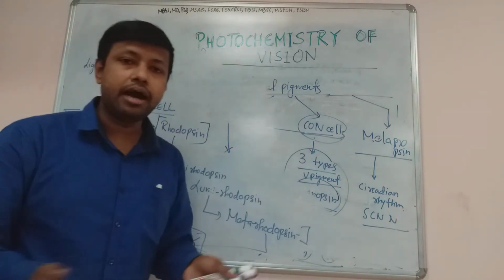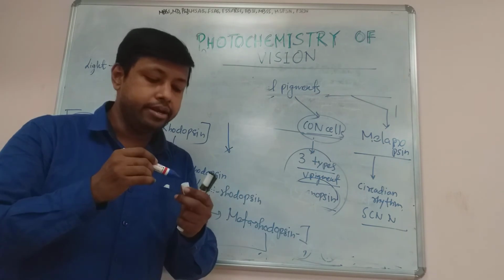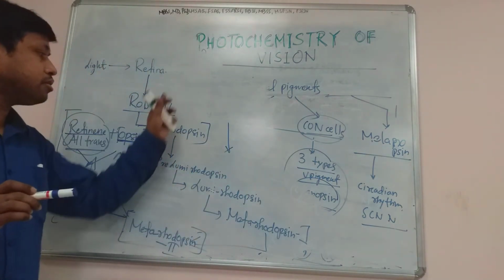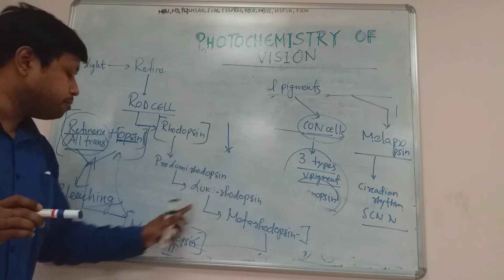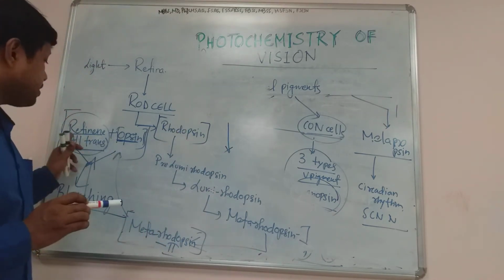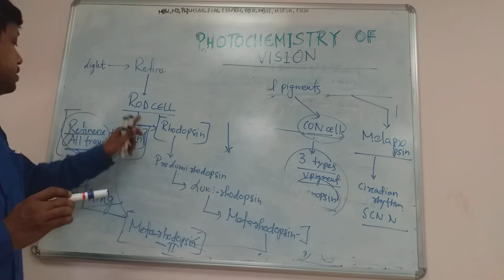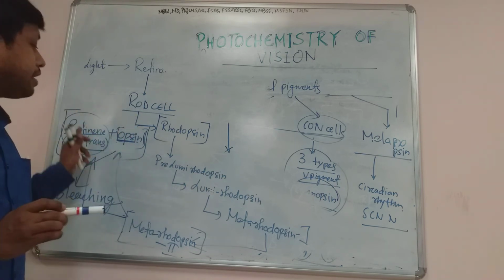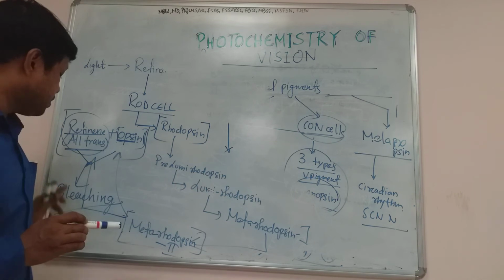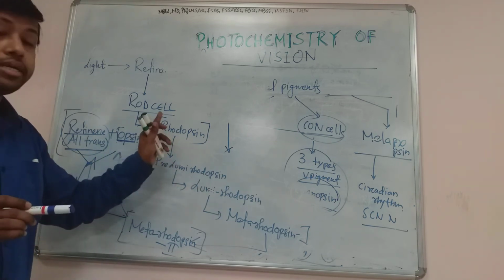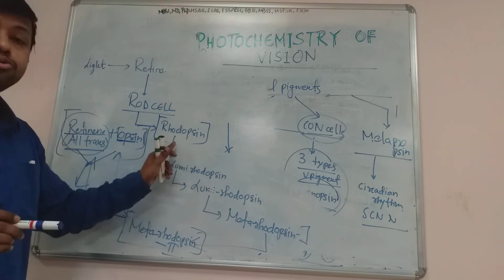So how is the rhodopsin formed again, or how is there a repletion? There is a depletion of rhodopsin because when light falls on it, it forms metarhodopsin 2, and when further light falls, it is broken down into retinine and opsin. This retinine and opsin ultimately separate, and it leads to the phenomenon known as bleaching. Now bleaching leads to total depletion or decrease in the rhodopsin amount, which is not good.